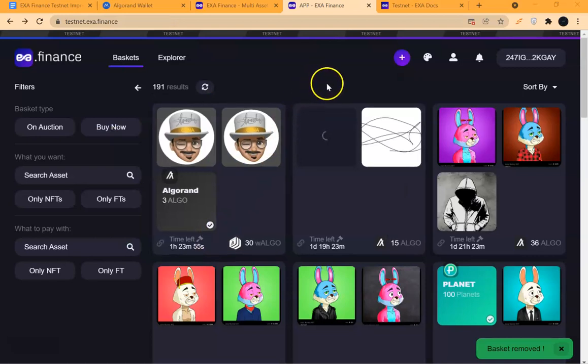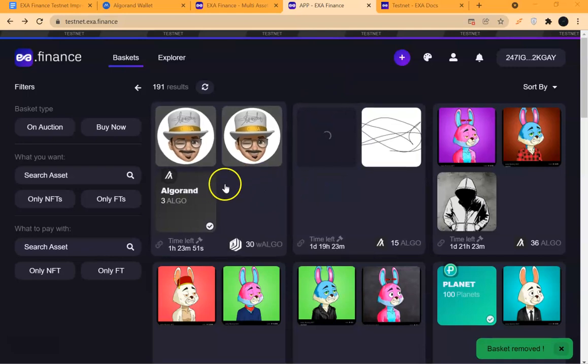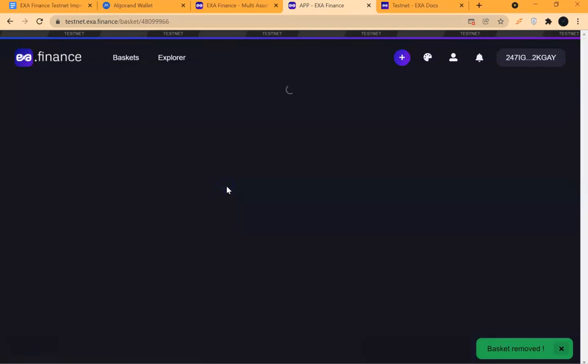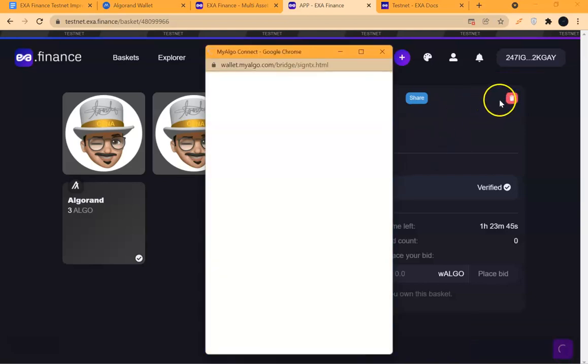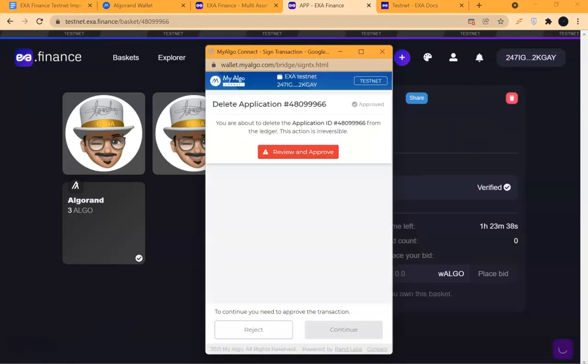Okay, so you see automatically it has been removed. Run the same process with on unction and then it goes the same way. All right, this remove basket. Yeah, so it goes the same way. You approve.